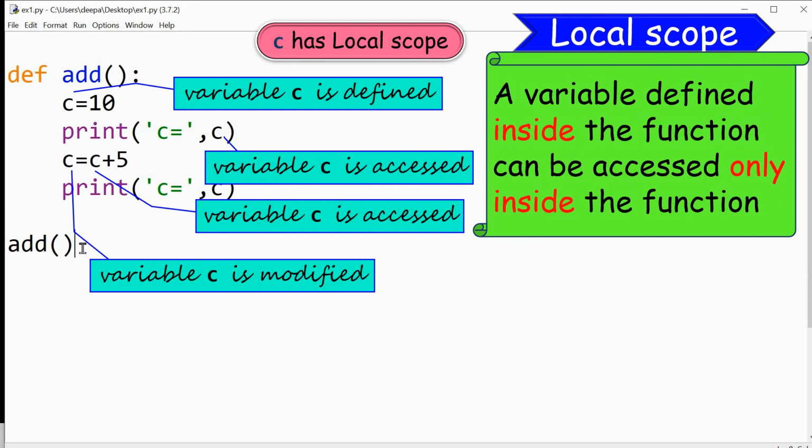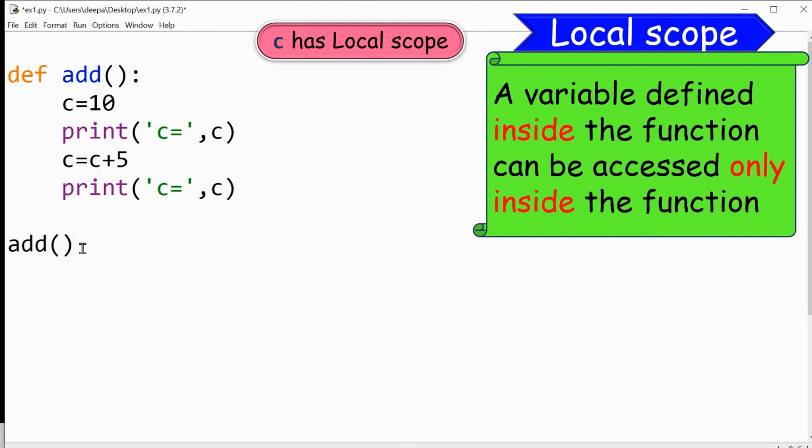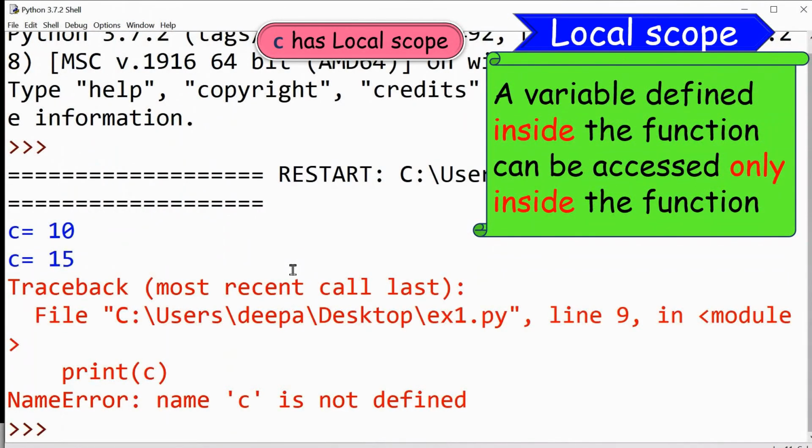So suppose outside the function, after the function call, if I access that same variable C by giving print C, so here the variable C is accessed outside the function. Let us see what will happen. I will run the program once again. Now you can see that Python has thrown an error. What is the error? NameError: name C is not defined.